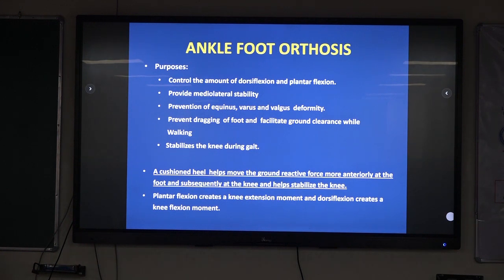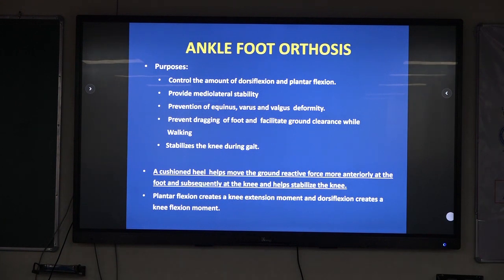Now this has to be understood very clearly because this is the principle through which the FRO acts. A cushioned heel helps move the ground reaction force more anteriorly at the foot and subsequently at the knee, and helps stabilize the knee. So whenever you are using a solid ankle or subtalar mechanism, it is important that you provide a cushioned heel and a rocker mechanism.